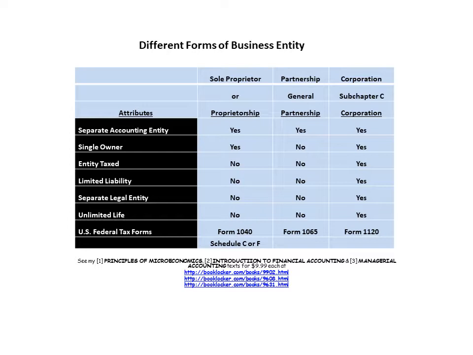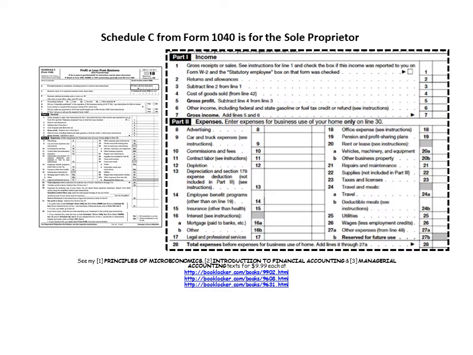If it's an S corporation, it's a Form 1120S. You generally don't need this level of detail for an introductory financial accounting course. A broad overview will be fine. You'll get the details in your business law courses and in your tax courses.